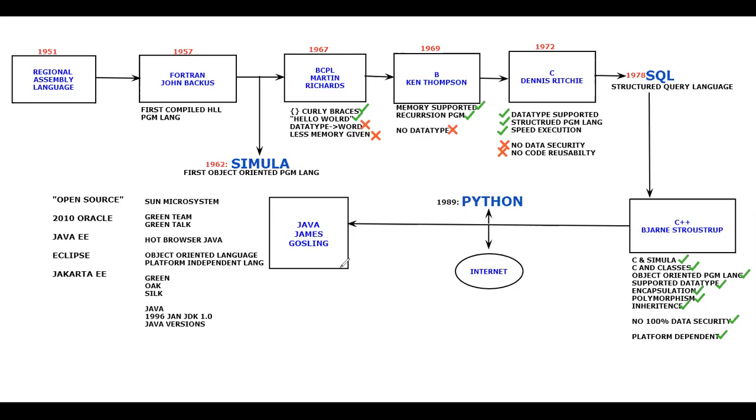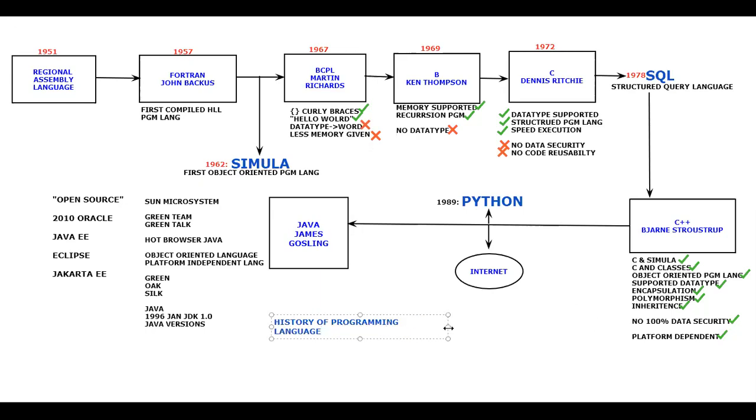Anyways, I want to give a heading for this. Let me give a proper heading. Maybe I would like to give it as the history of programming language.